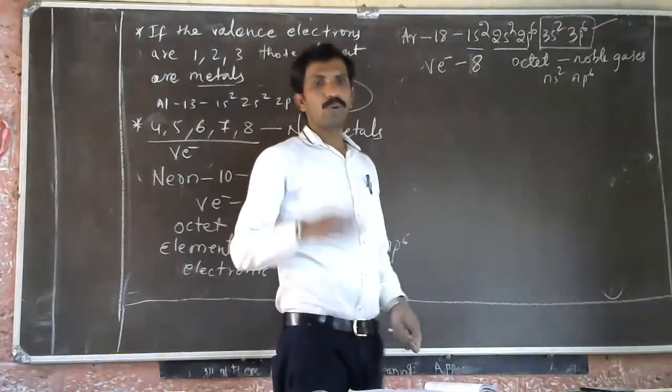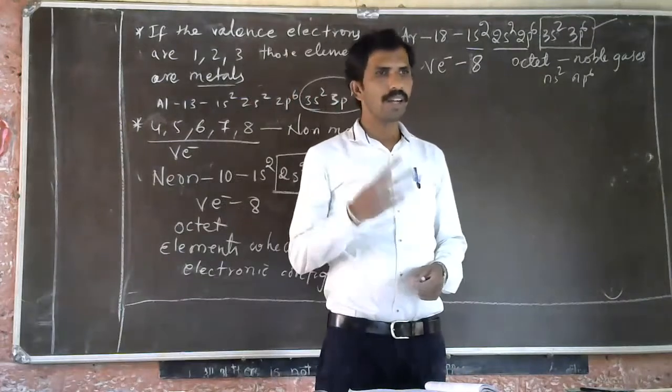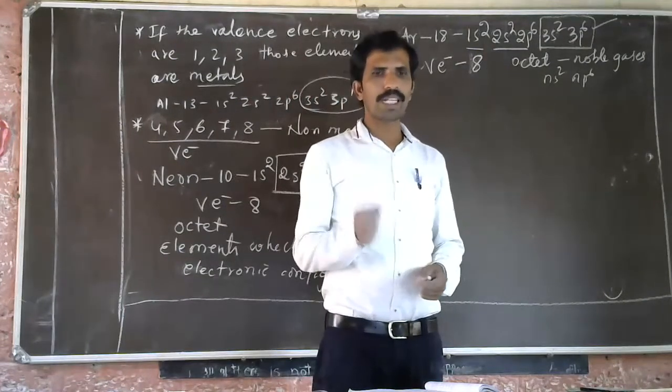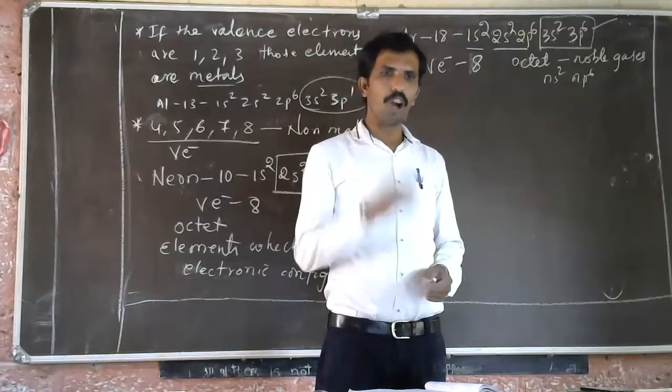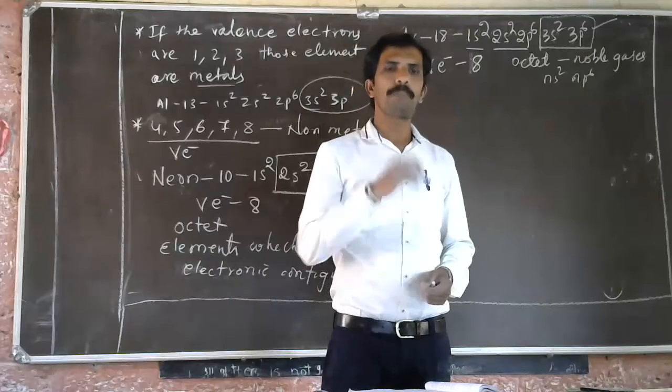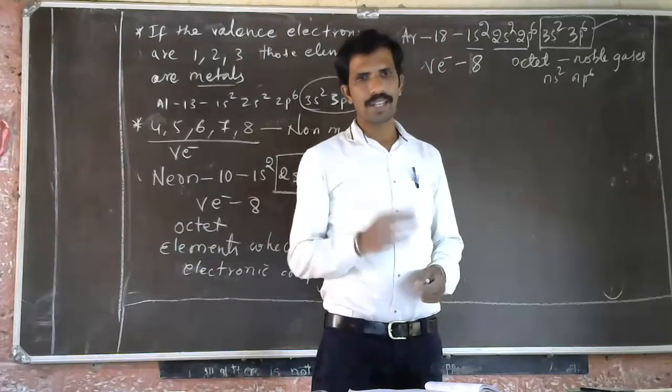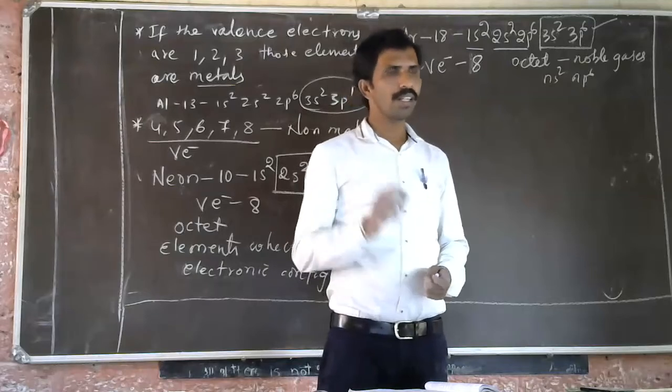All other elements want to become an octet. Other elements also try to become an octet. How? By losing or gaining electrons.